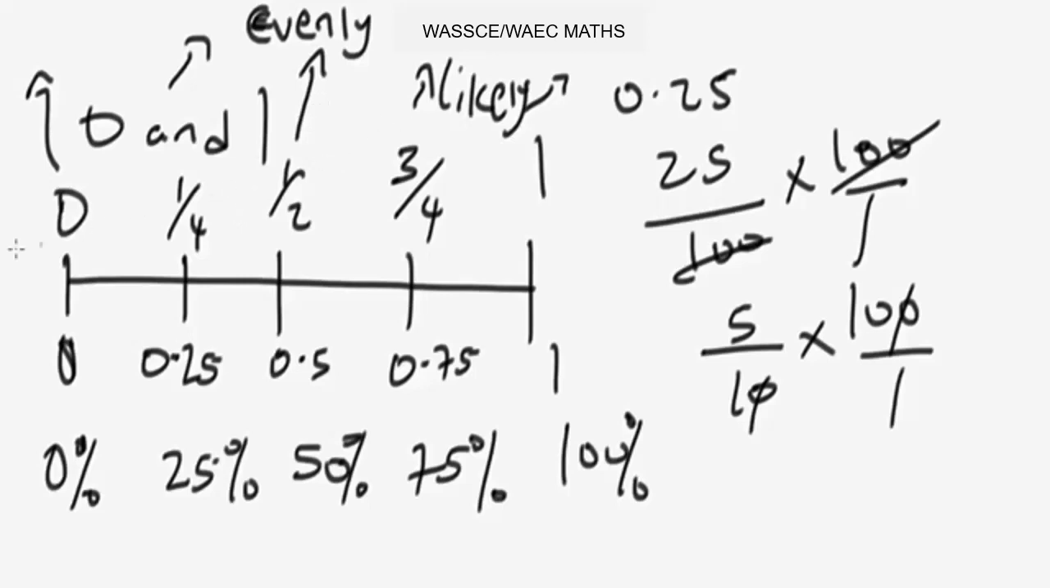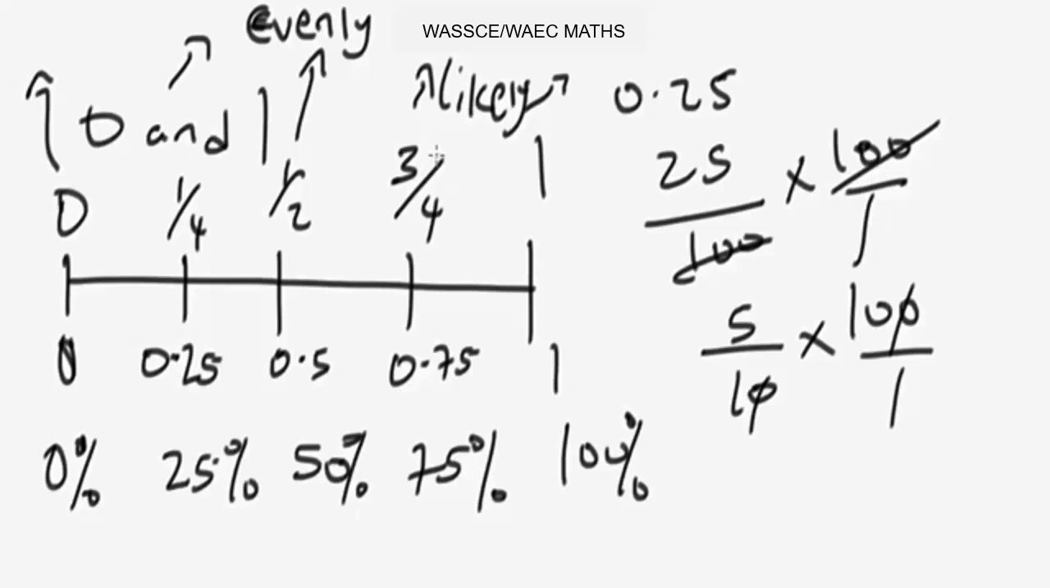0 means that the event will never happen. 1/4 shows that the event is unlikely to happen. Half shows that the event is evenly likely to happen. 3/4 shows that the event is likely to happen. And 1 shows that the event is certain to happen, that is, definitely going to happen.